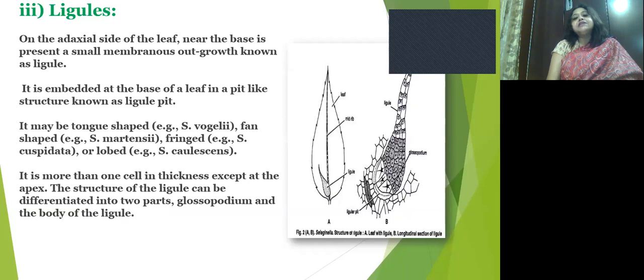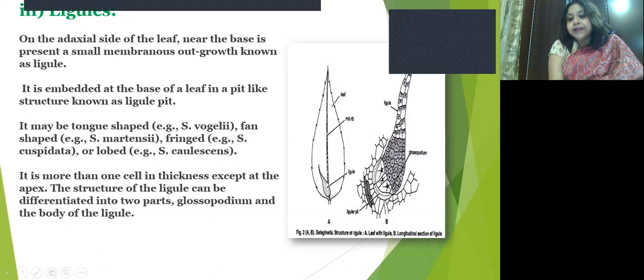Mainly on the adaxial side of the leaf, near the base of the leaf, there is a small membranous outgrowth present in Selaginella, which is known as the ligule. It is embedded at the base of the leaf in a pit-like structure known as the ligule pit. This is the ligule pit, a pit-like structure present at the base of the leaf.